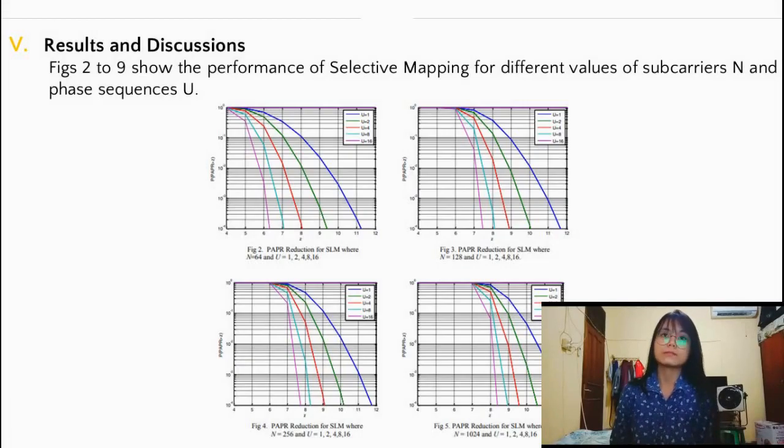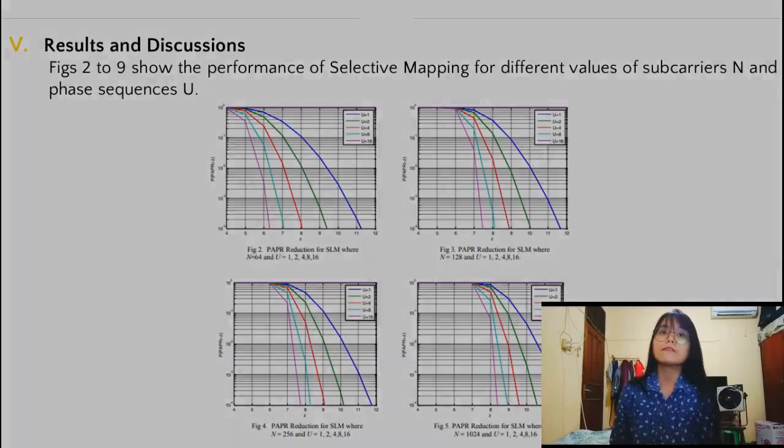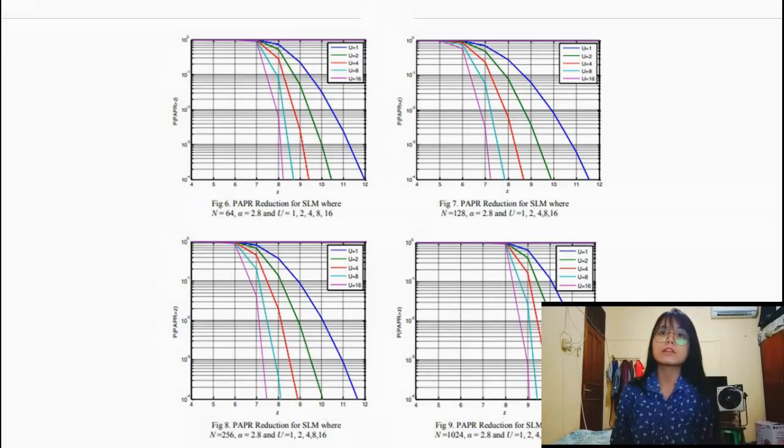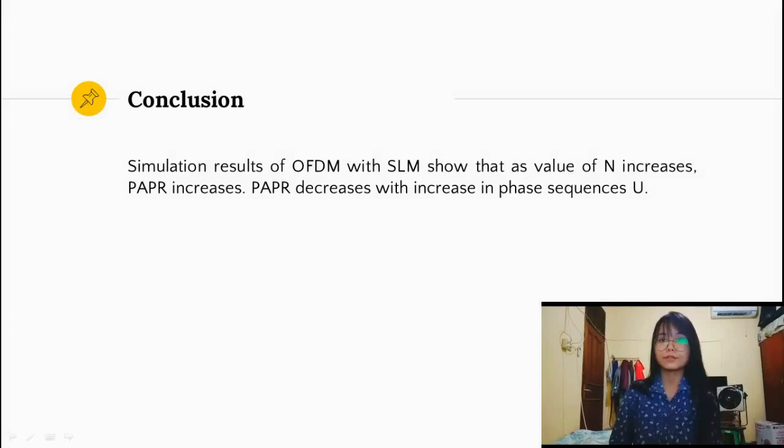Results and discussions. Figures 2 to 9 show the performance of selective mapping for different values of subcarriers N and phase sequence U. Figures 2 to 9 show that an increase in subcarriers will increase PAPR, while an increase of phase sequence reduces the PAPR. Next is the conclusion. Simulation results of OFDM with SLM show that as the value of N increases, PAPR will increase, while PAPR will decrease with an increase in phase sequence U.